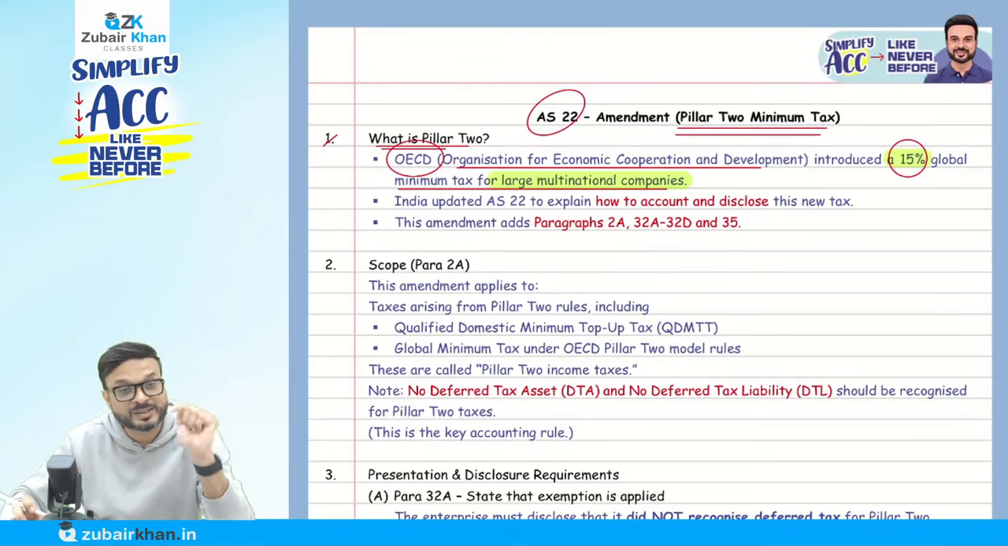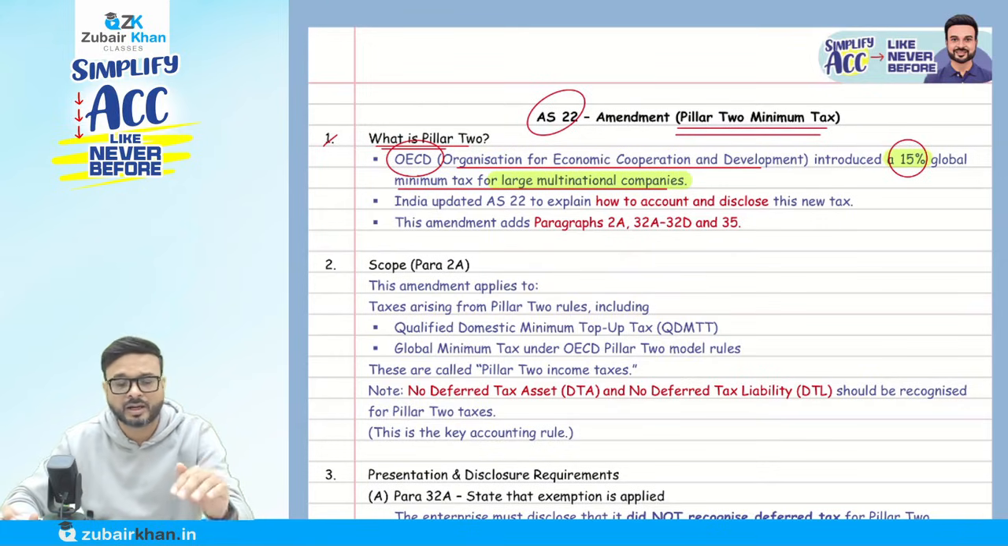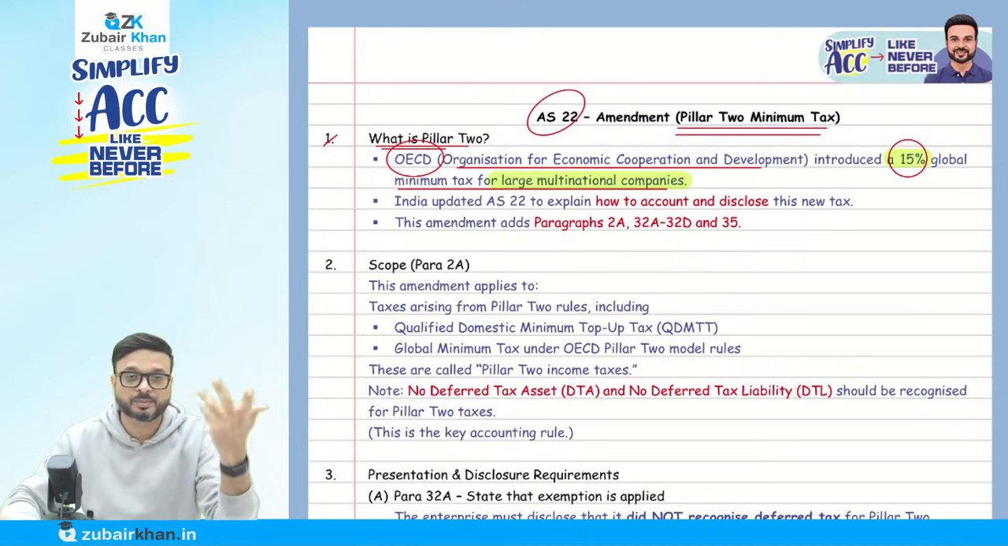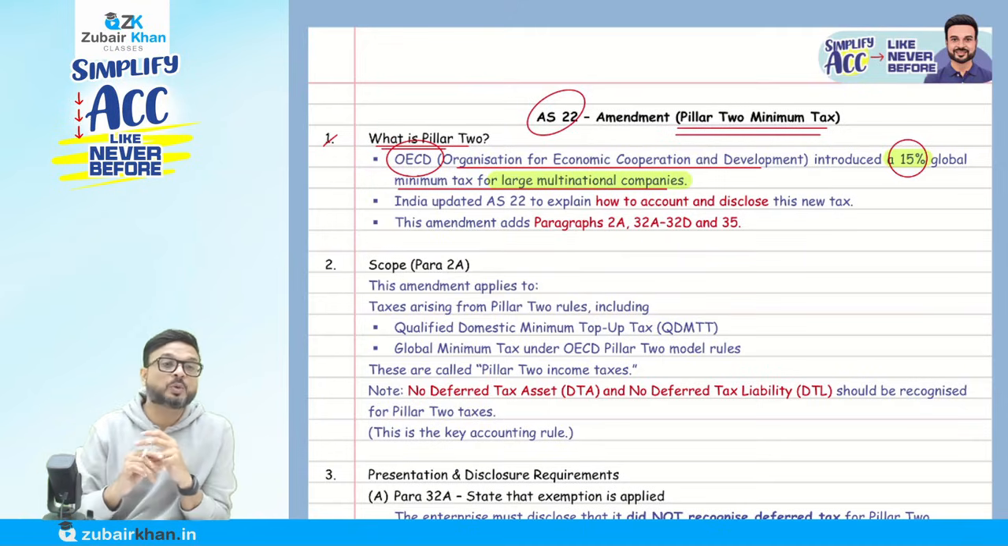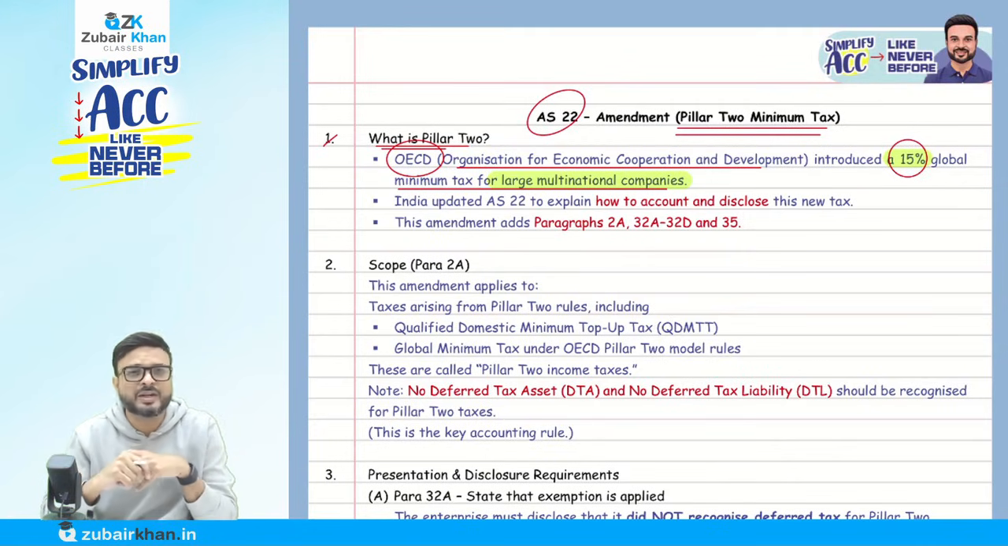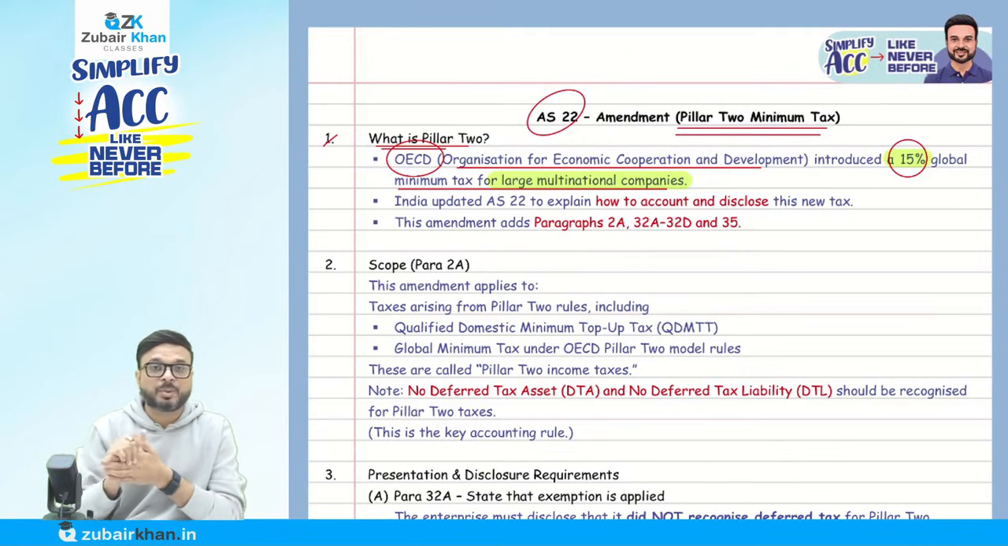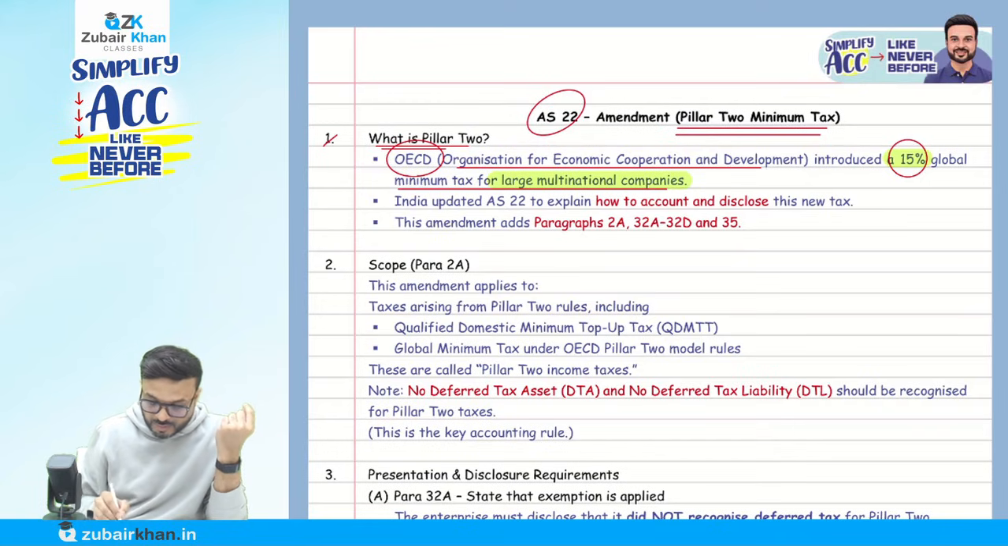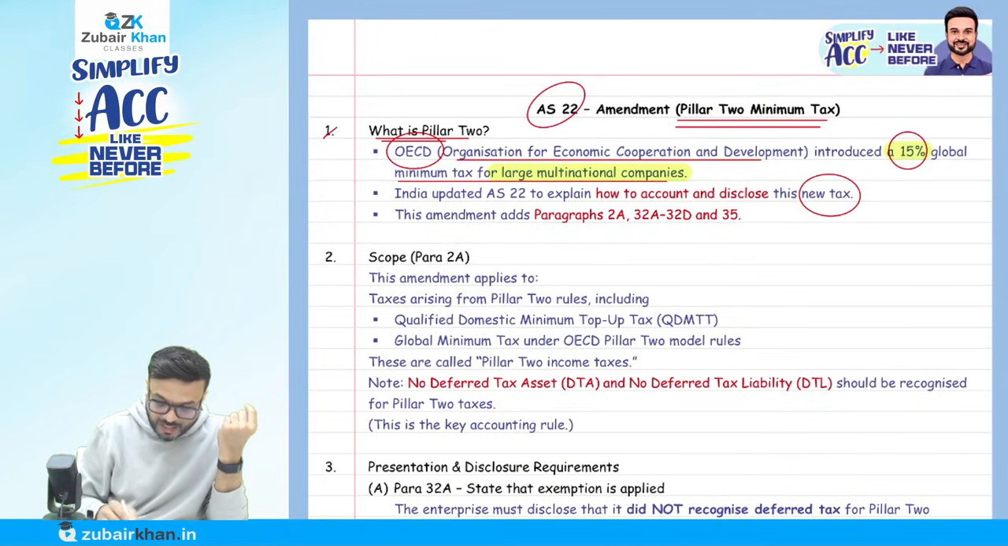So why is Accounting Standard 22 going to be affected because of that? Because AS 22 deals with the accounting treatment of income tax. We might have some companies outside India that have a subsidiary, and the rule may come in India as well. I will discuss that, don't worry. But this Accounting Standard 22 says how to account for and disclose this new tax.